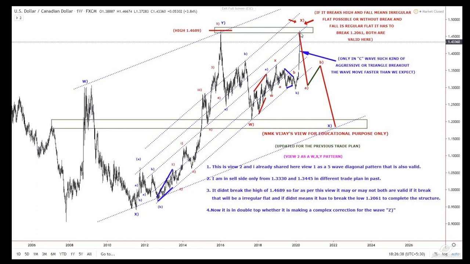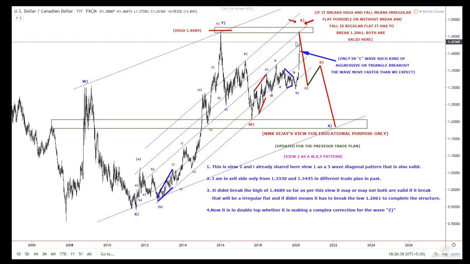So look at this, what I said. If it breaks the high and falls, an irregular flat is possible, or without a break and a fall, it's a regular flat. It has to break that 1.261. Both are valid here. So now, as of now, it came down. So what happened to that 1.62 now? I posted it on the 22nd of March. It is in TradingView, you just have a look there. It didn't break this high and it fell from here.